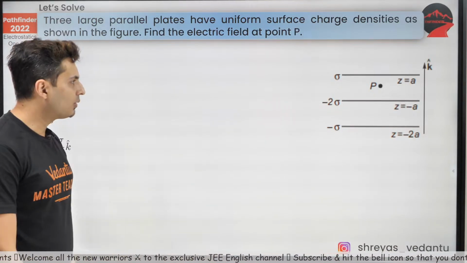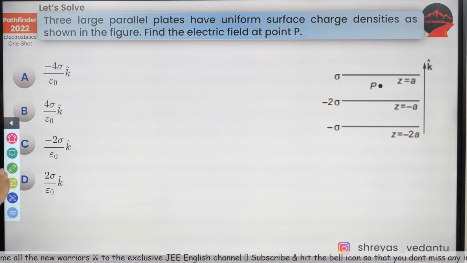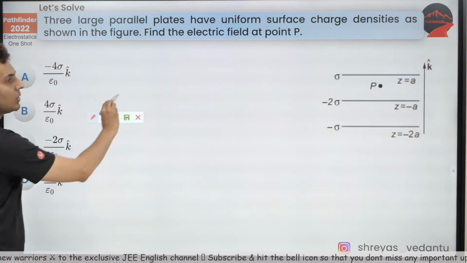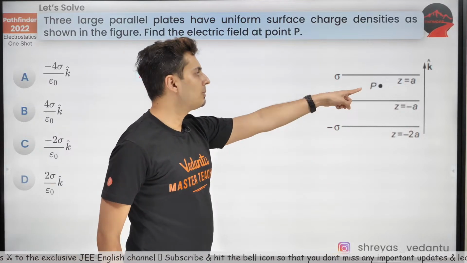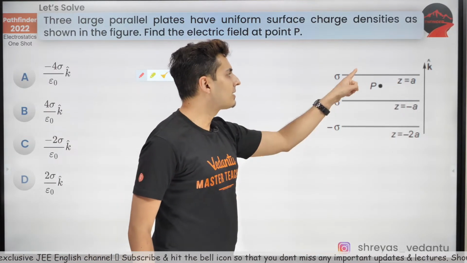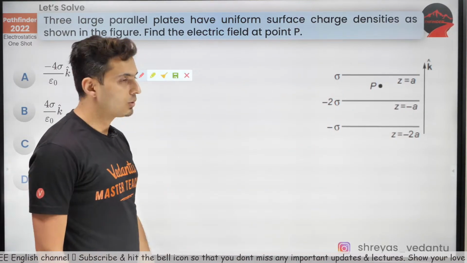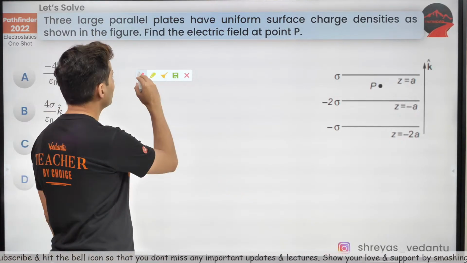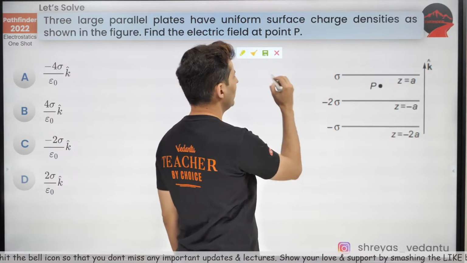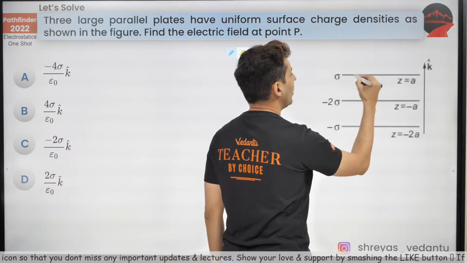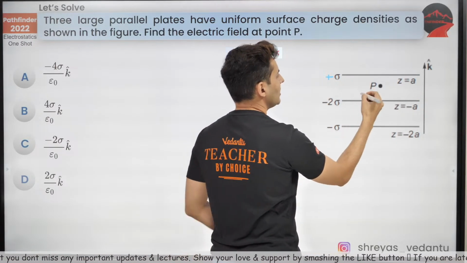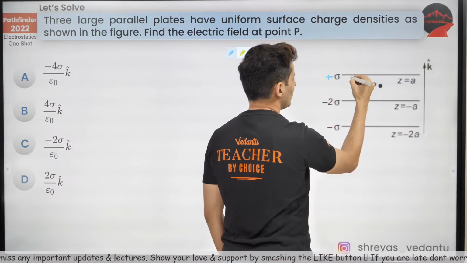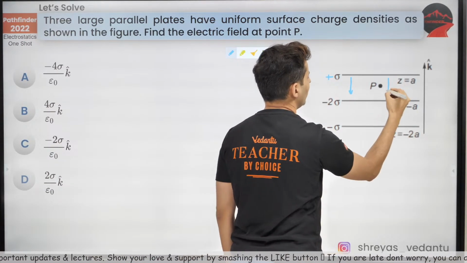Okay, let's see how many of you can do this question. There are 3 sheets, and due to all the sheets, there will be some field at this point. What is the net field at this point? That's the question. That is k cap, this is minus k cap. First of all, due to this positive charge, the field will be outwards, so the field will go down like this.